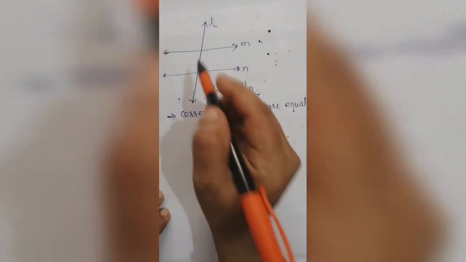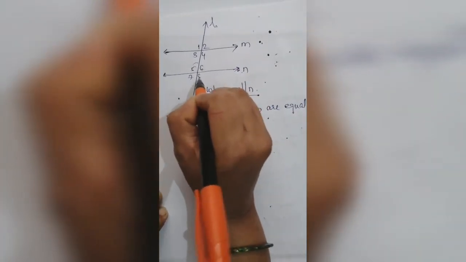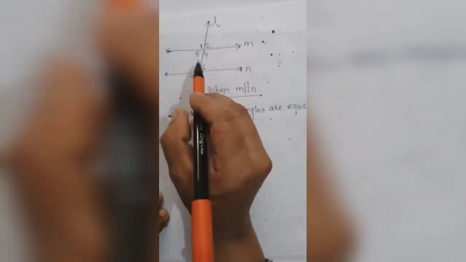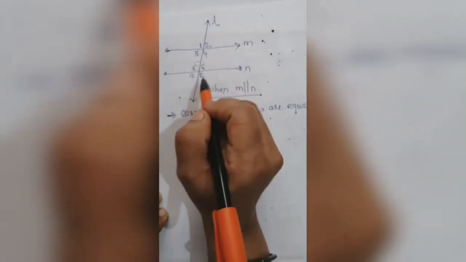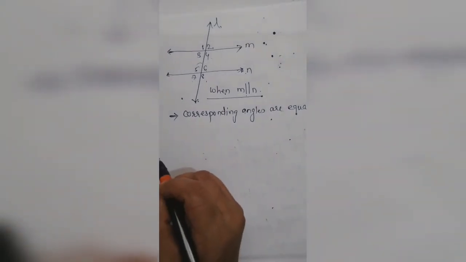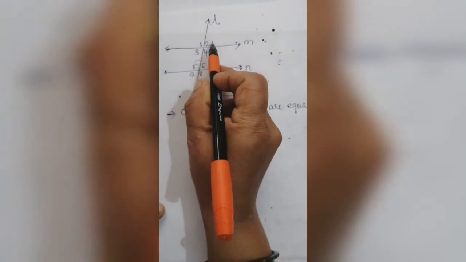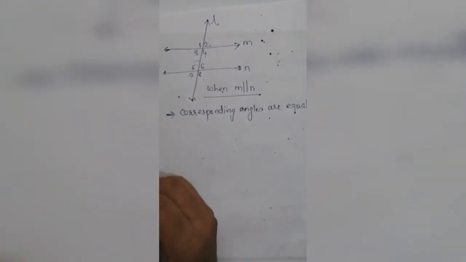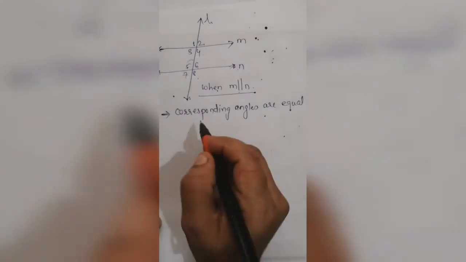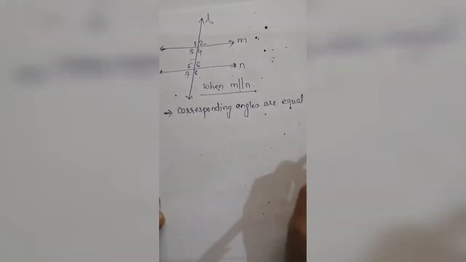Do you know what corresponding angles mean? Already we have discussed what the corresponding angles are. Angles 1 and 5, 2 and 6, 3 and 7, 4 and 8 are called corresponding angles. When these angles are equal to each other, that means the lines are parallel to each other. Okay, this is for the corresponding angles.